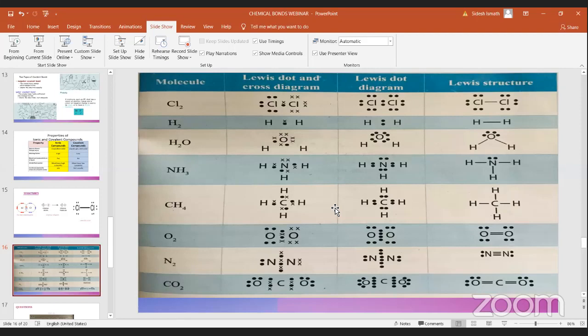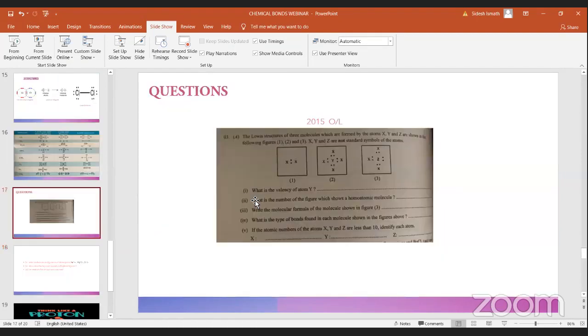Now let's move to a past paper question and see what you all have understood. In this one, I hope you can see these Lewis structures. Yes, covalent bonds are only for non-metals.